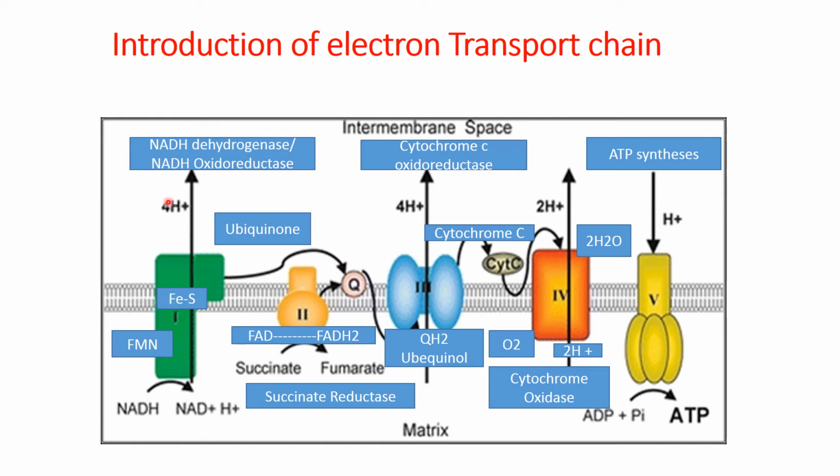There is a 4 proton pump moving into the intermembrane space. So this complex also acts as a proton pump, and the energy of the electron is used for the pumping of these protons.